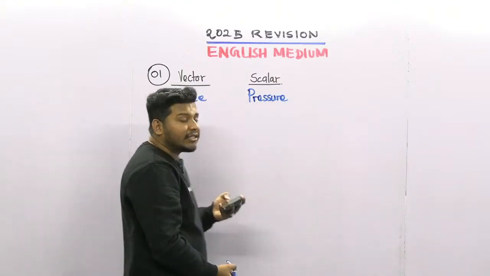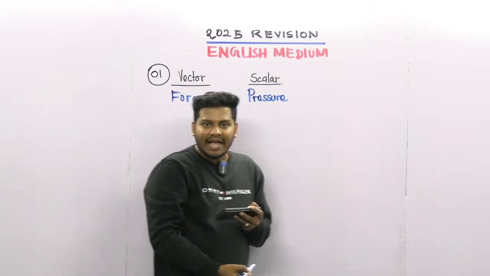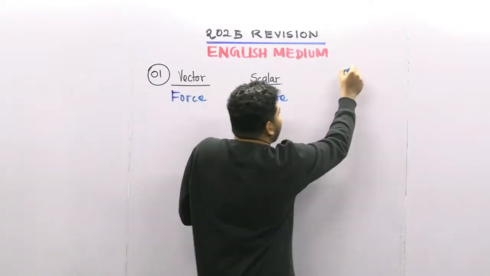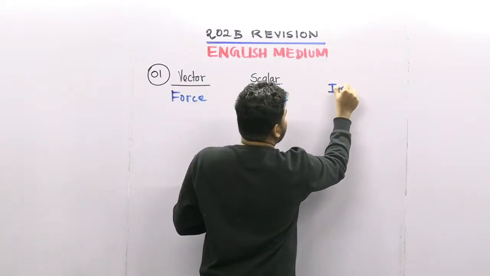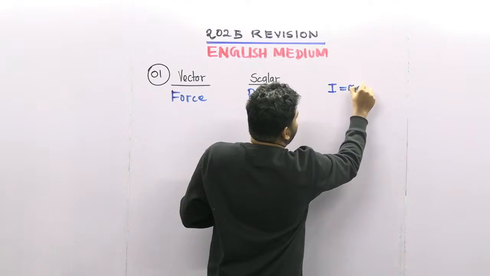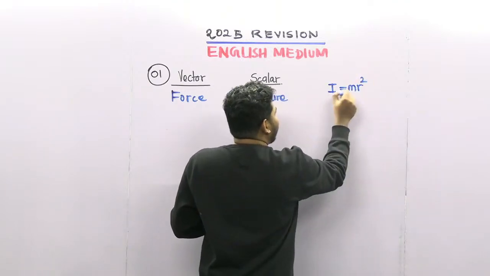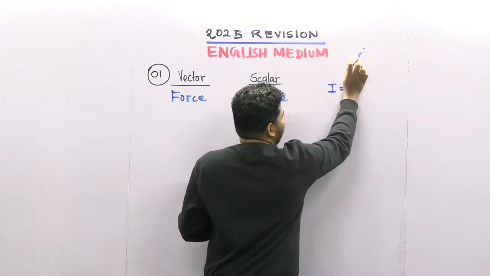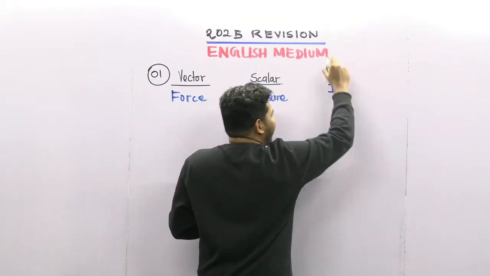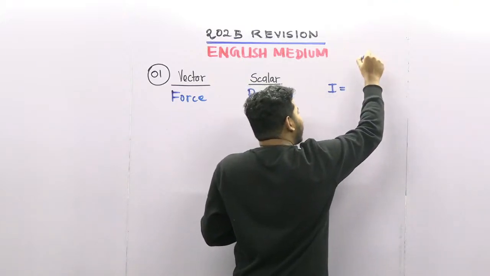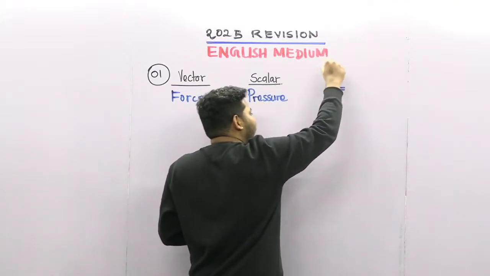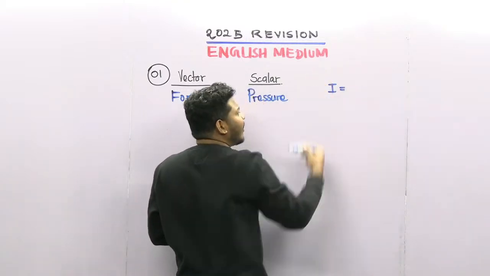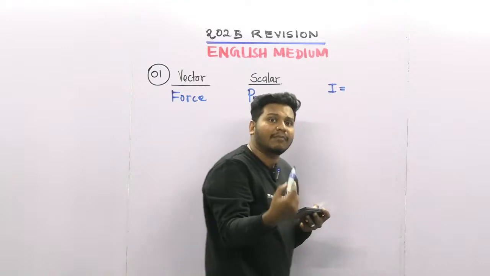The next one is moment of inertia. We studied the equation in rotational motion: I equals m r squared. Sometimes it can change, depending on the object. If it is a sphere, a rod, a hollow sphere or a cylinder, the equation can change.